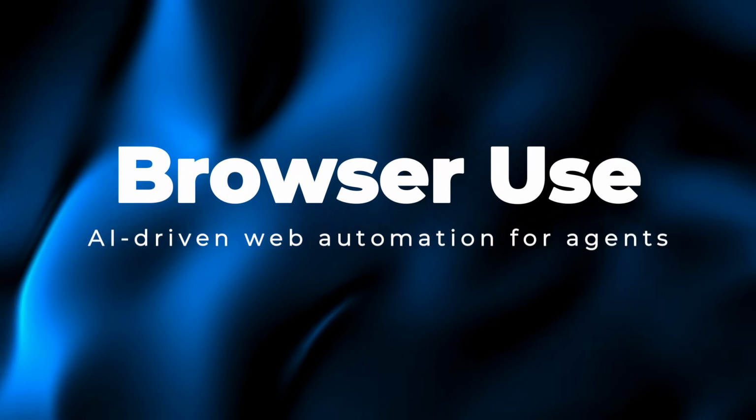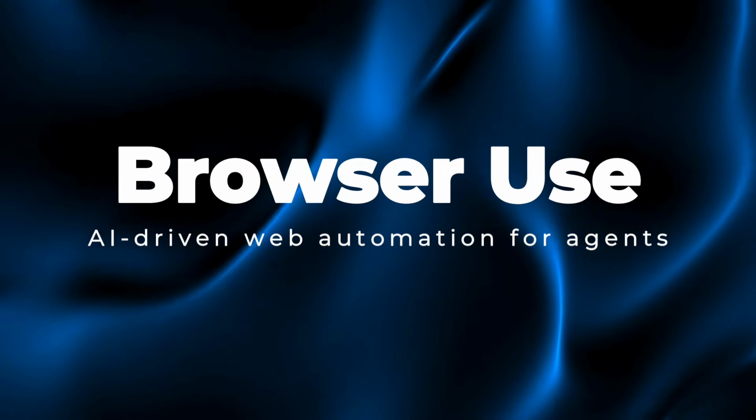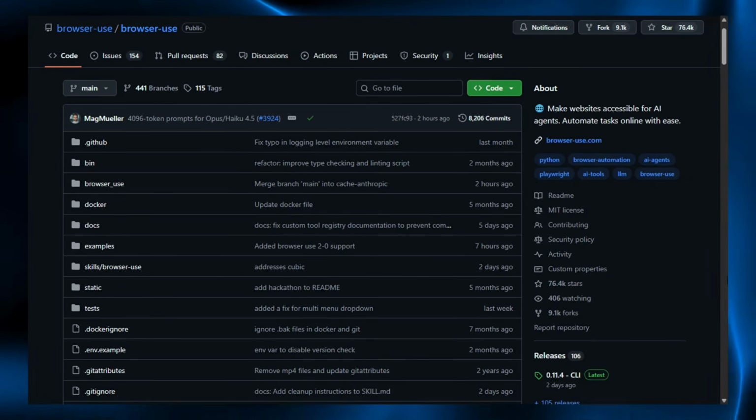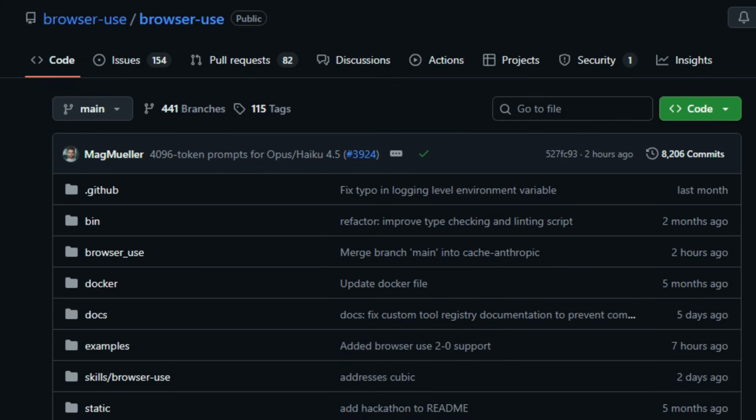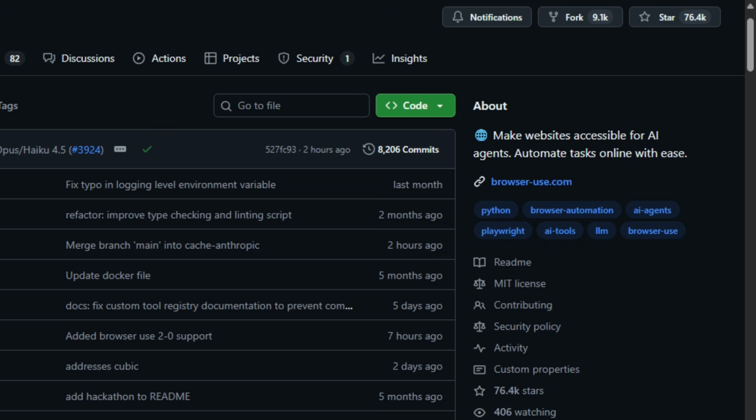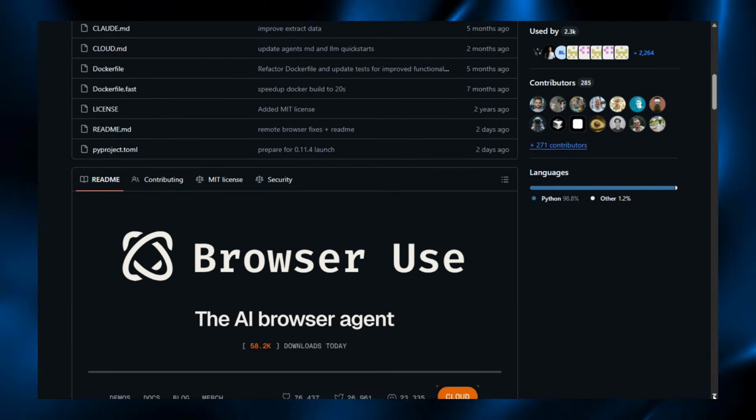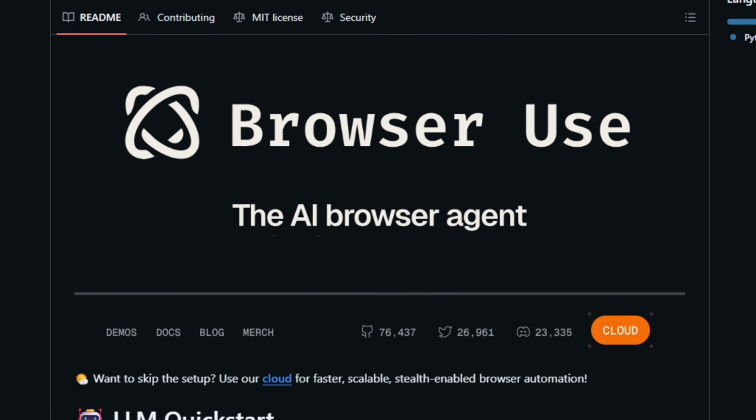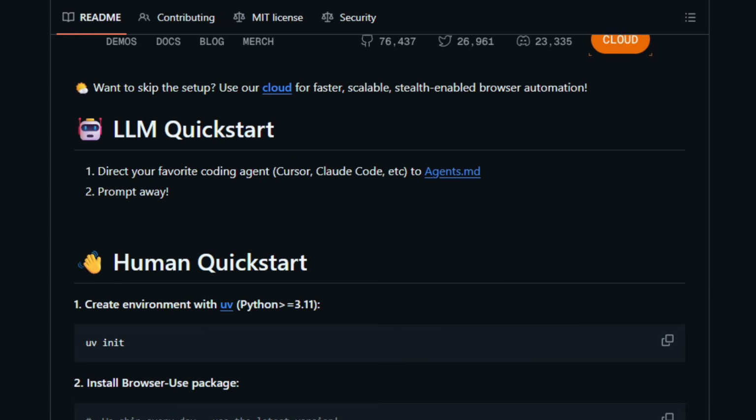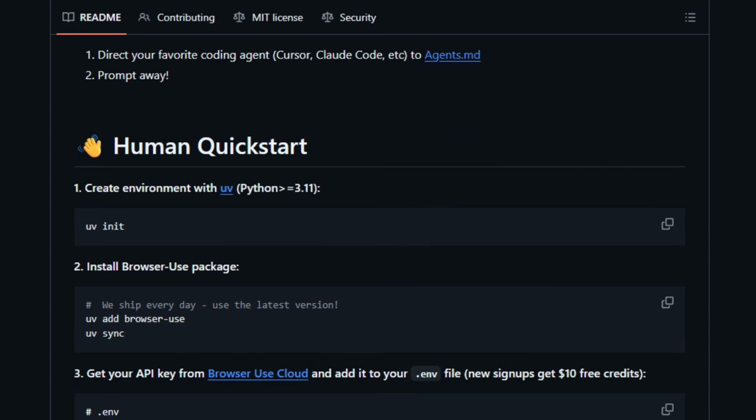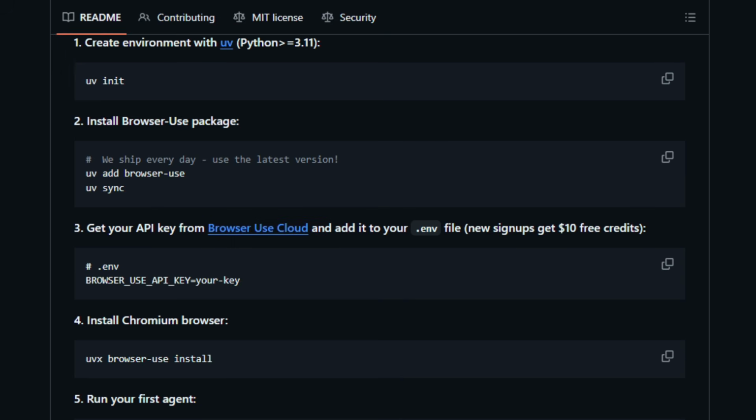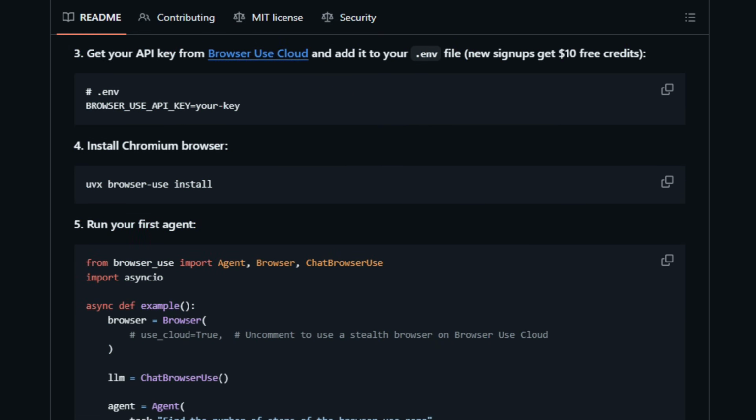Project number 4, Browser Use, AI-driven web automation for agents. Browser Use is an open-source Python library and AI agent tool that lets developers automate and interact with web browsers using natural language and programmatic control. It works by connecting an AI agent with a real browser like Chromium, so the agent can navigate pages, click elements, fill forms, scrape data, and manage sessions instead of manual scripting.